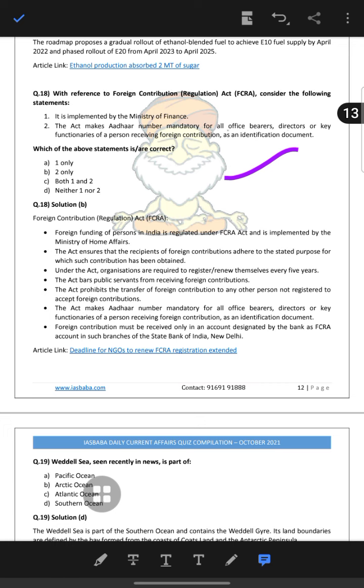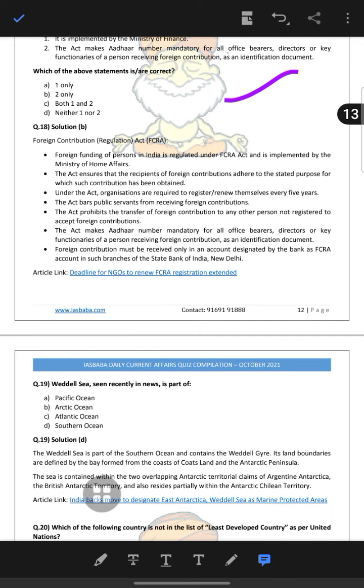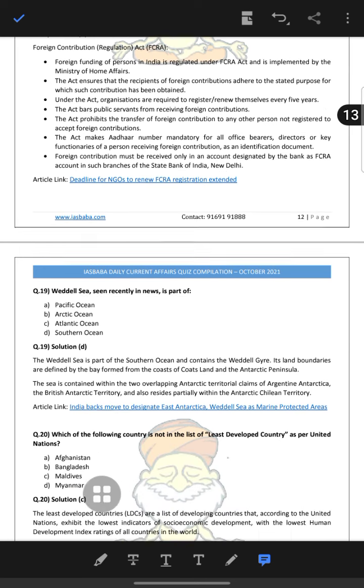The Act makes the Aadhaar number mandatory for the office bearer, director or key functionary of the person receiving the foreign contribution, along with identification documents. Foreign contribution must be received only in the designated FCRA account in the specified branch of State Bank of India, New Delhi.